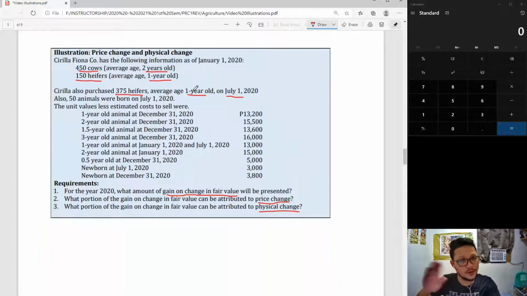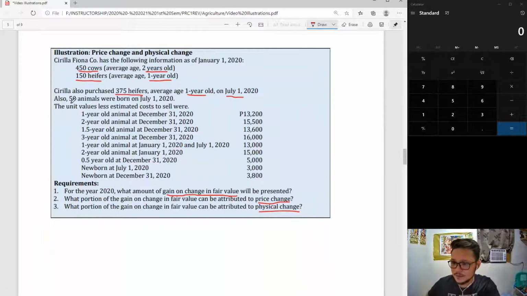Answer? No, please don't. Although they have the same age right now, on December 31, they will have a different age category. 150 heifers on January 1 will be 2 years old on December 31. 375 heifers on July 1 will be 1.5 years old on December 31. So as much as possible, if they are from different transactions, separate them. Okay, 450, 150, and 375, that's all we have right now.